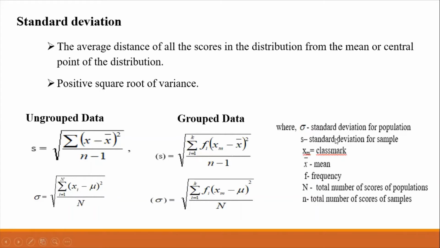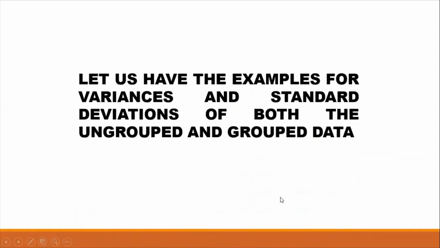This is the standard deviation for sample and population, with the class mark, the mean, frequency, and total number of scores of populations and samples. Let's have the examples here for variances and standard deviations of both ungrouped data and group data.